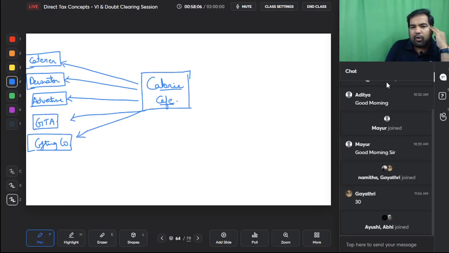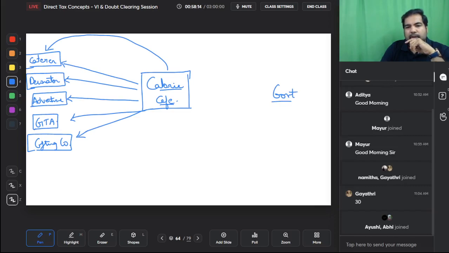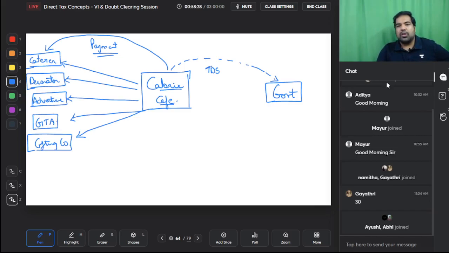Now of course, for all these amounts, for all this work, Calorie Cafe has to make a payment, and when they are making the payment, here is the government saying, listen, all these are contractors. So while you are making a payment to these contractors, you need to deduct TDS and pay to us, but I know contractors don't have great margins, so TDS will be only at the rate of 2%, and that too if the person whom you are paying to, if the contractor is an individual or a HUF, then TDS will be only at the rate of 1%.